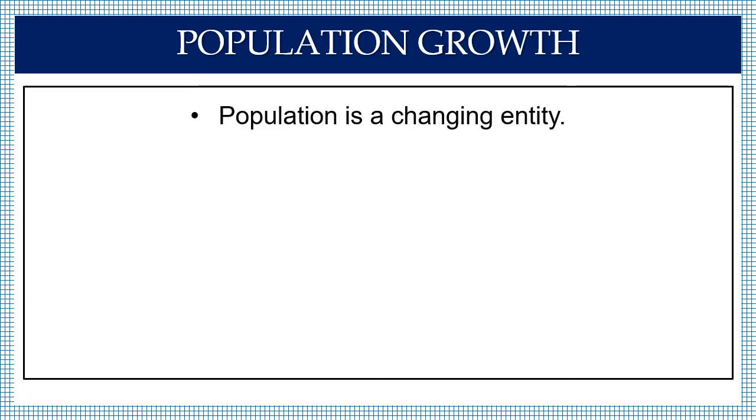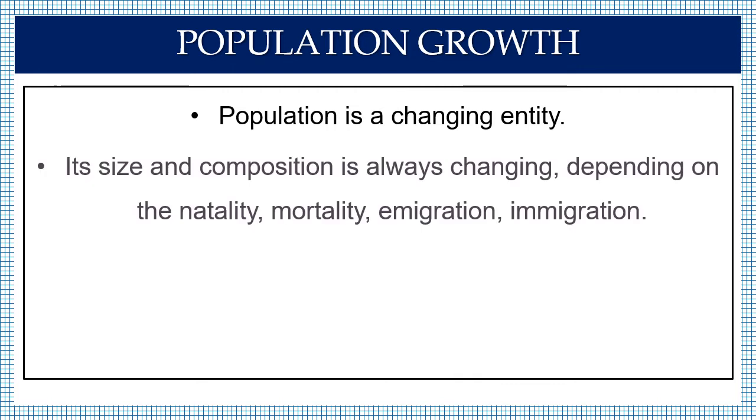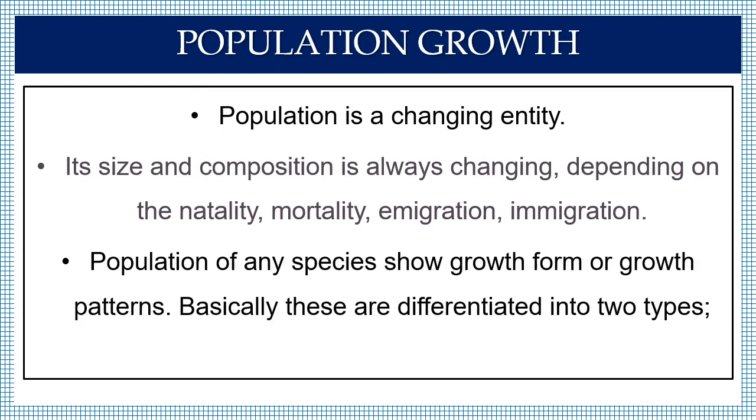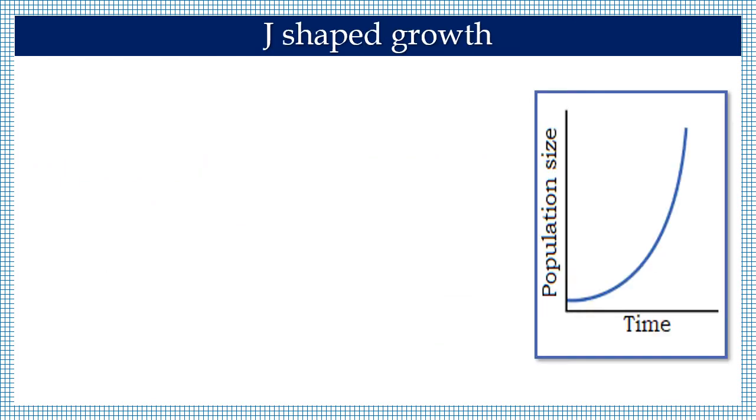Population is a changing entity. Its size and composition is always changing depending on the natality or birth rate, mortality or death rate, emigration, that is moving away, and immigration, that is moving inside. Population of any species shows growth forms or growth patterns. Basically, these are differentiated into two types, S-shaped and J-shaped.